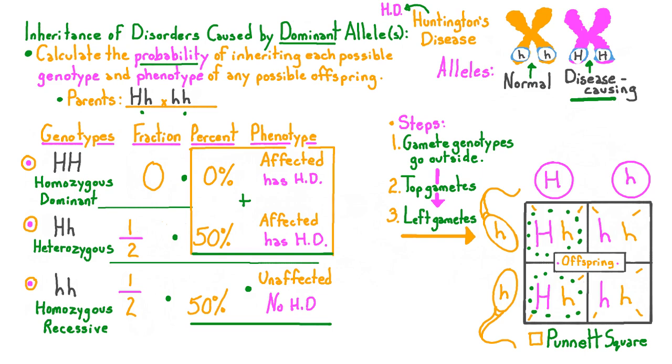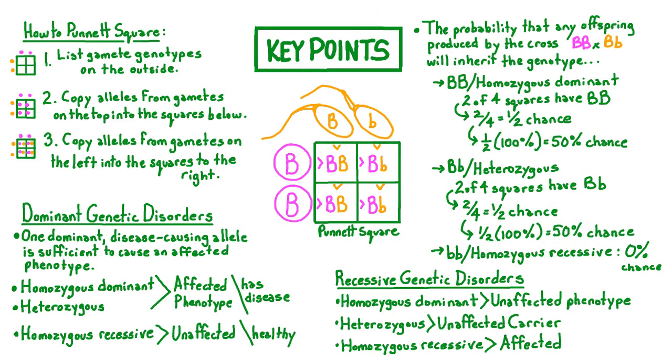Next, let's review some key points from this video. Here are some instructions on how to complete a Punnett square and how to analyze them in terms of genetic disorders.